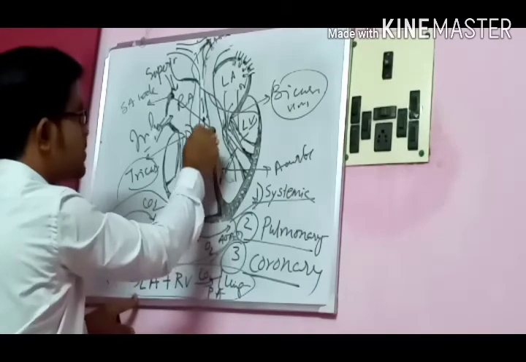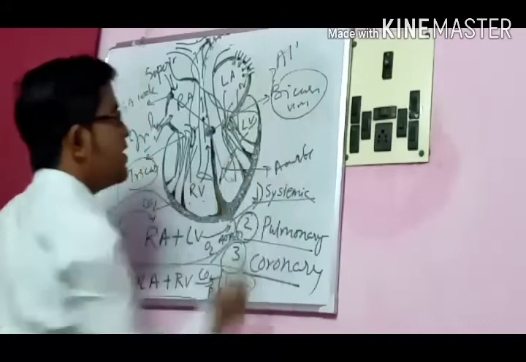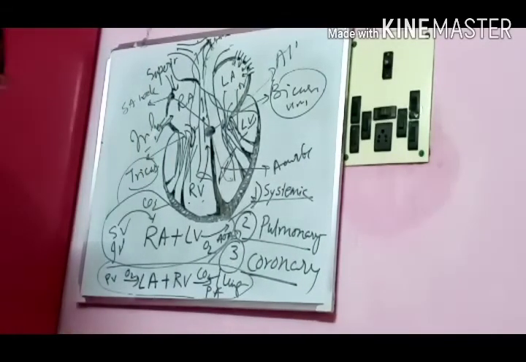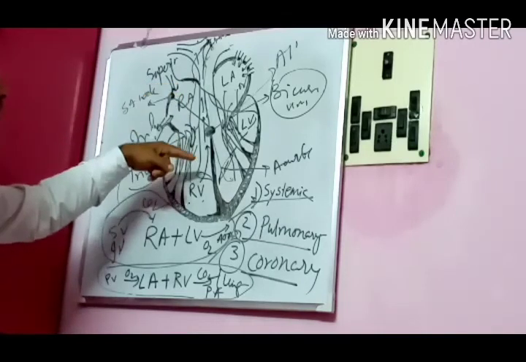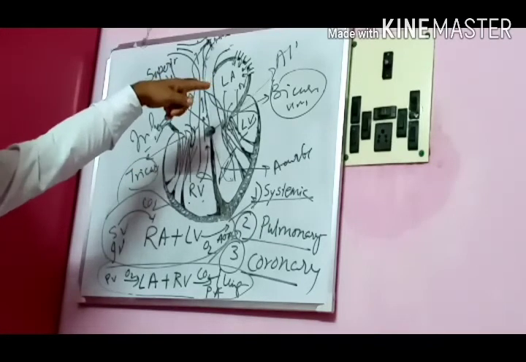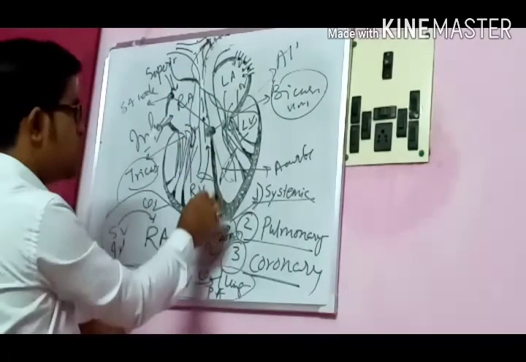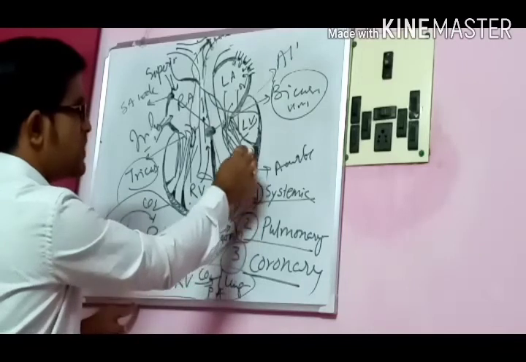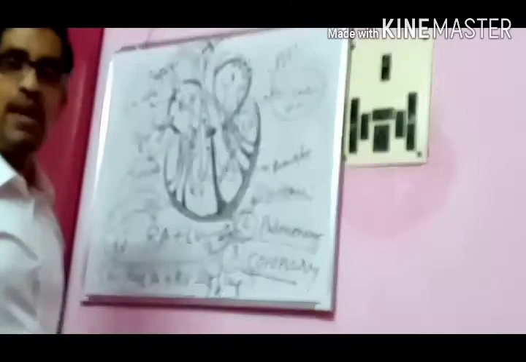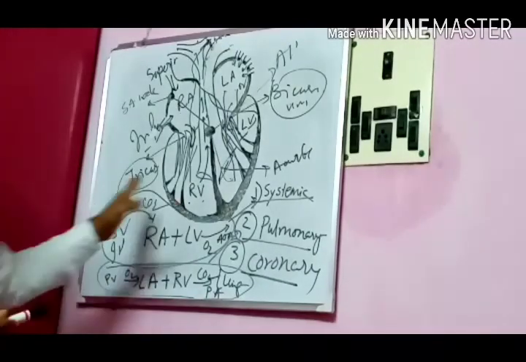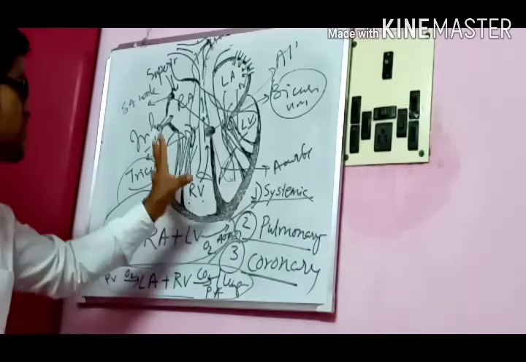Here another node is present, called the AV node, the atrioventricular node. It is present at the junction of the atrium and ventricle, that's why it is called the AV node. This AV node transmits the impulse to the Purkinje fibers, which are present in the ventricular muscle. So it gets transmitted and ultimately produces the contraction in the ventricular muscle.